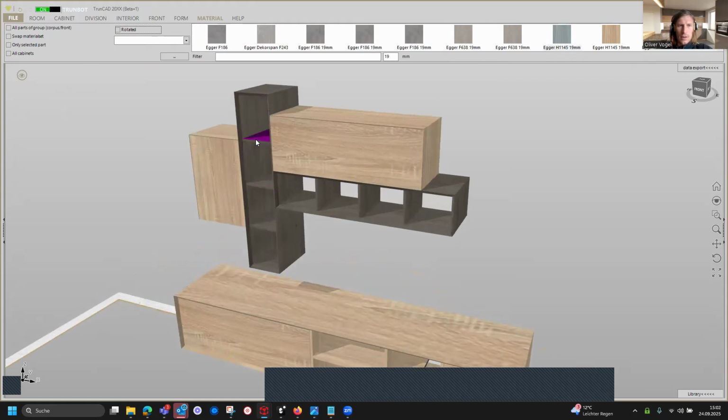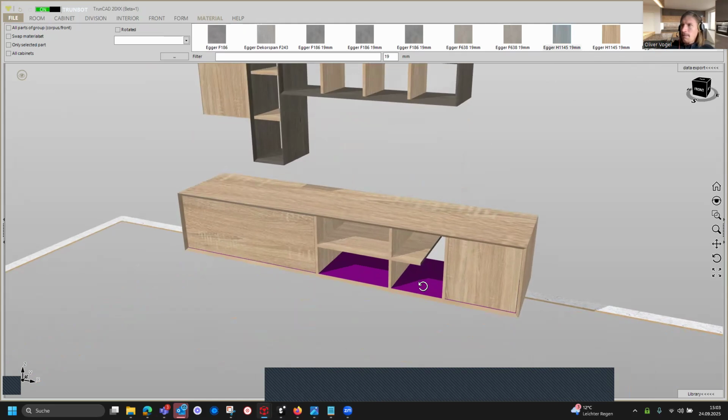And here we want to have for the verticals the Agar H1145. And if we drag and drop it on here, the whole block for the verticals is getting changed. And if we do it for the horizontals, and if we do it for the verticals again, then just the block of the verticals from this cabinet is getting changed.